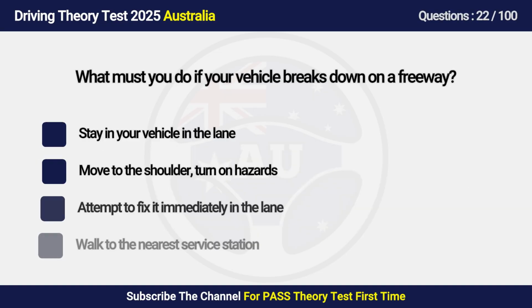Question 22. What must you do if your vehicle breaks down on a freeway? A. Stay in your vehicle in the lane. B. Move to the shoulder, turn on hazards. C. Attempt to fix it immediately in the lane. D. Walk to the nearest service station.